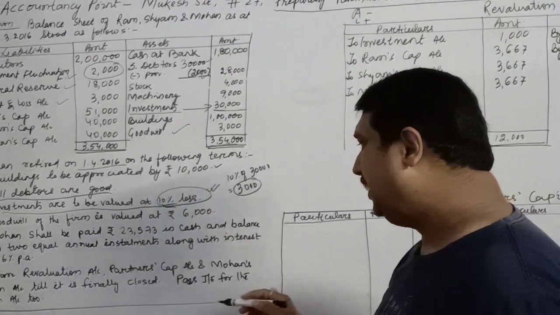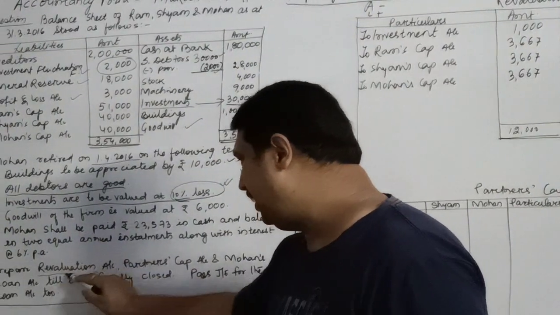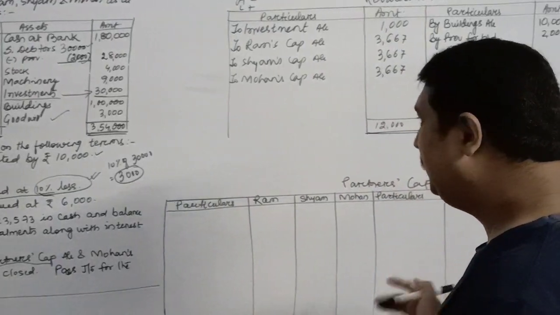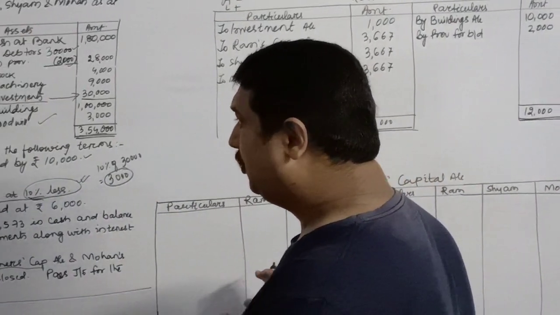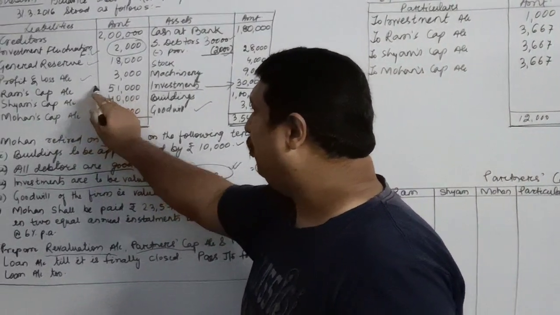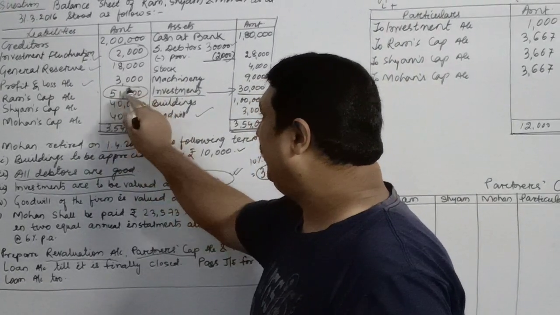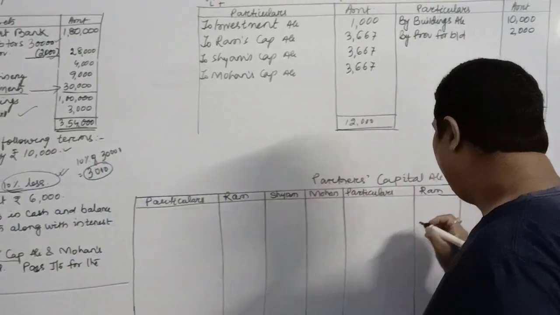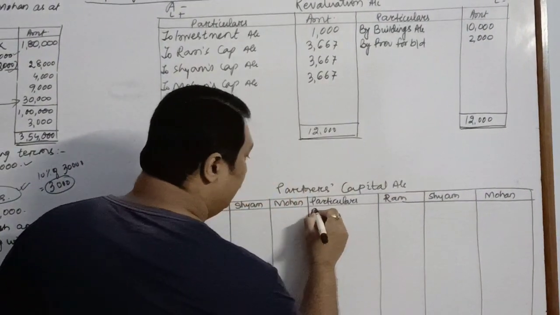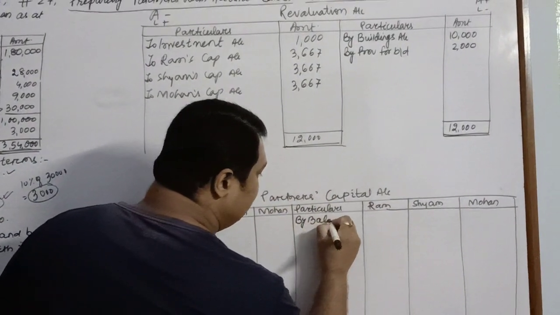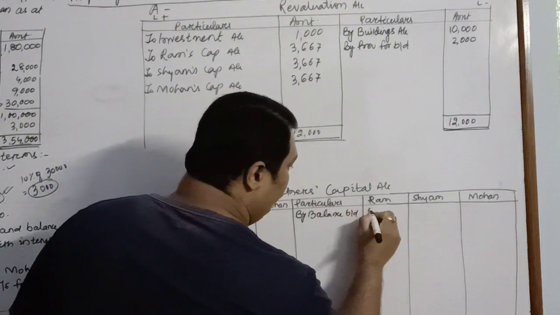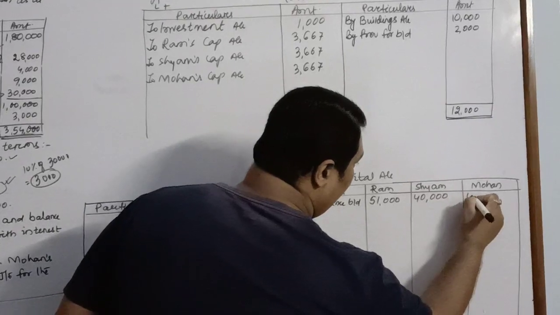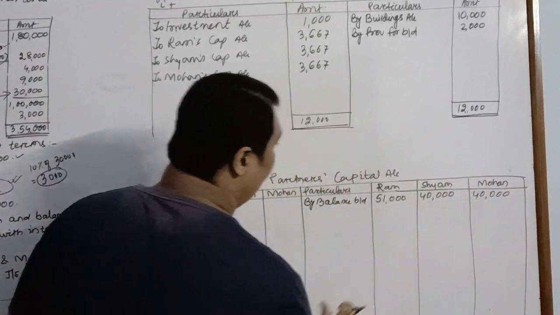Now the question asks you, we have prepared the revaluation account. Now we have to prepare the partners' capital account. So let's begin with the partners' capital. In order to begin, first of all we need the opening capital, which is 51,000, 40,000 and 40,000. So this we will write first of all by balance brought down: 51,000 for Ram, 40,000 for Shyam, 40,000 for Mohan.